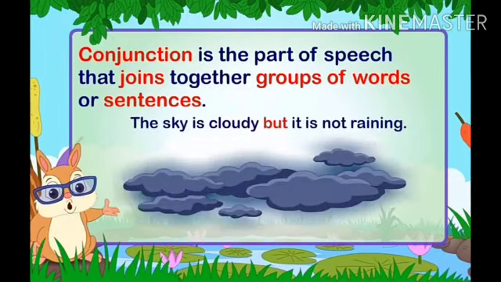Now let us see the next example, that is the sky is cloudy but it is not raining. Now in this example there are two different sentences: the sky is cloudy is one sentence and it is not raining is the other sentence. Both the sentences are joined by the word but. That is why the word but is a conjunction word.